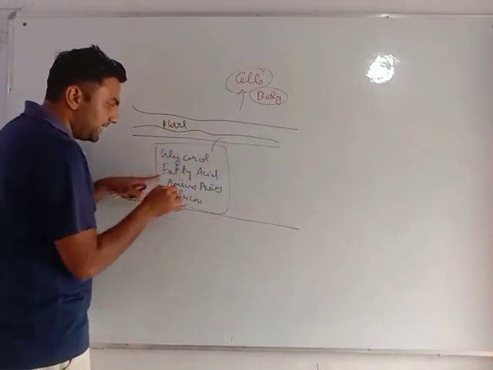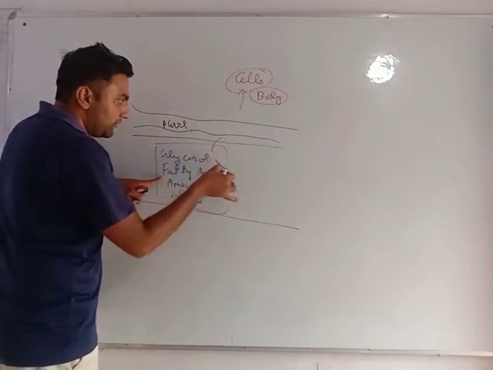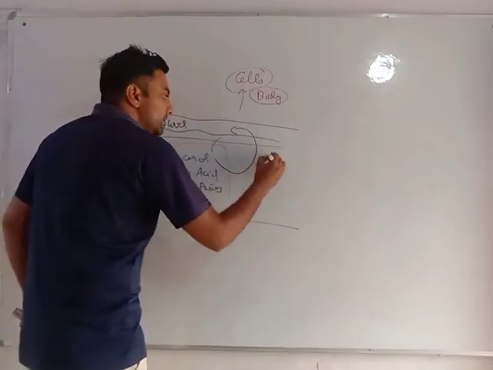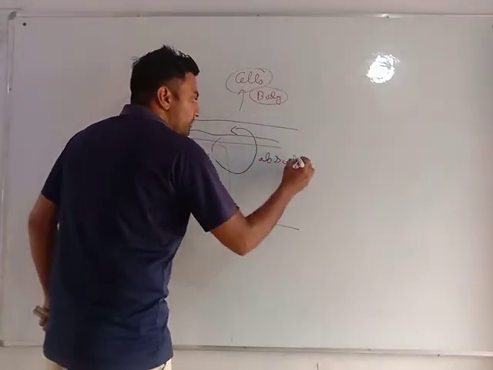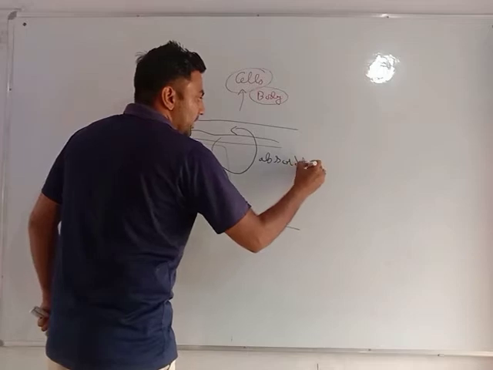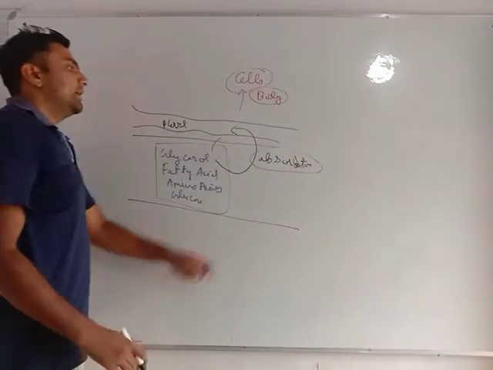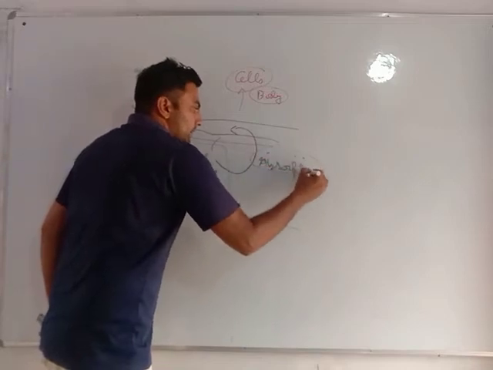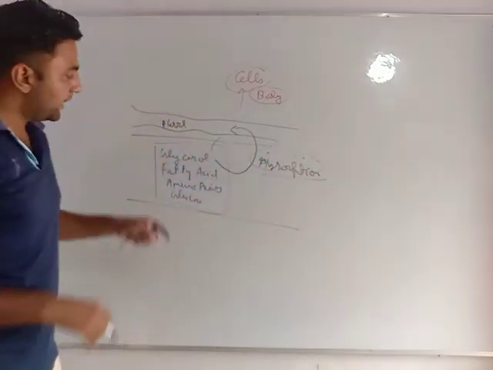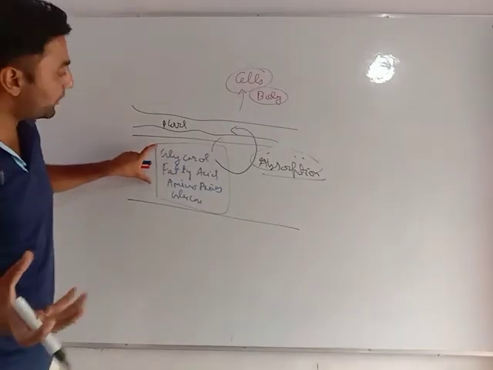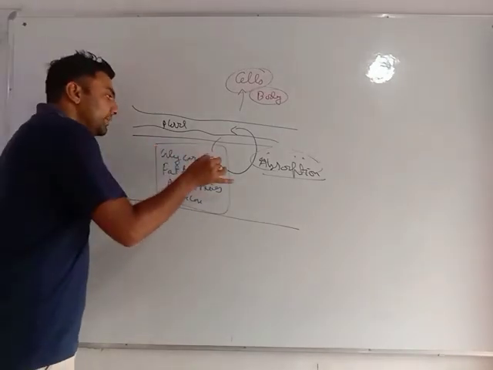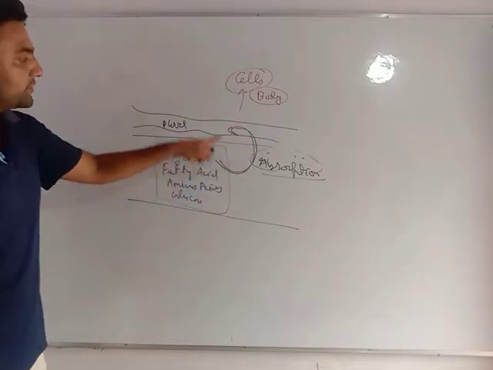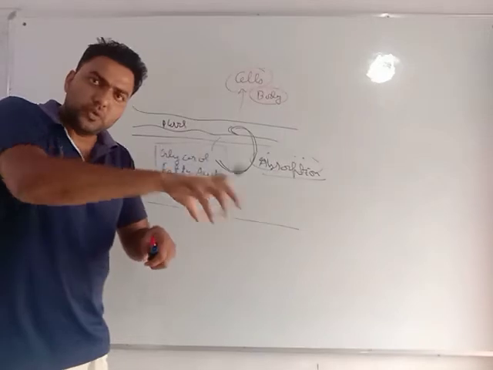Now this material needs to be taken from the small intestine into the blood, and this process is known as absorption. Absorption is a process in which the digested food from the small intestine is taken into the blood capillaries. This process is absorption, to suck.